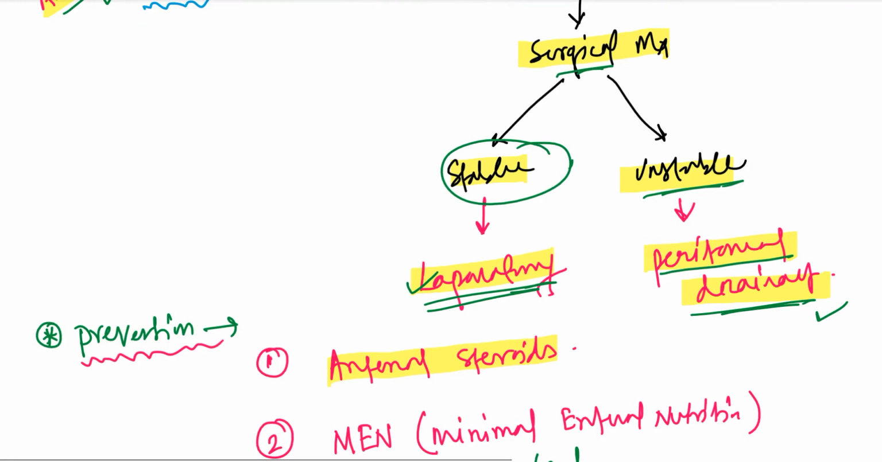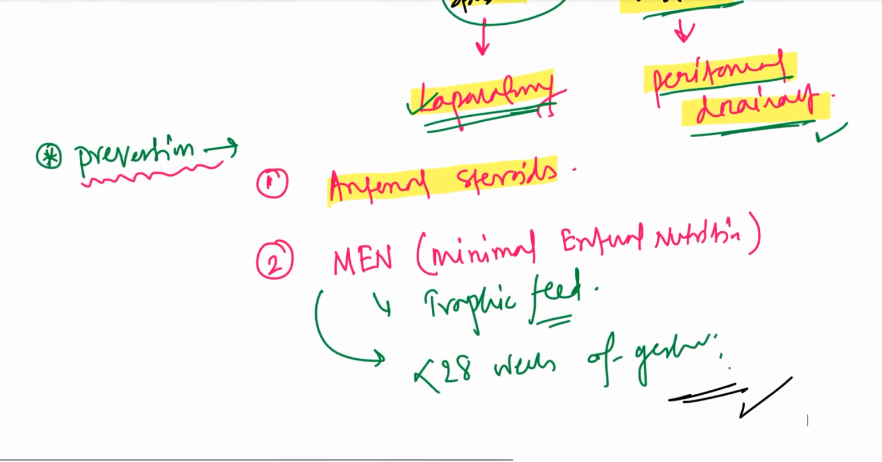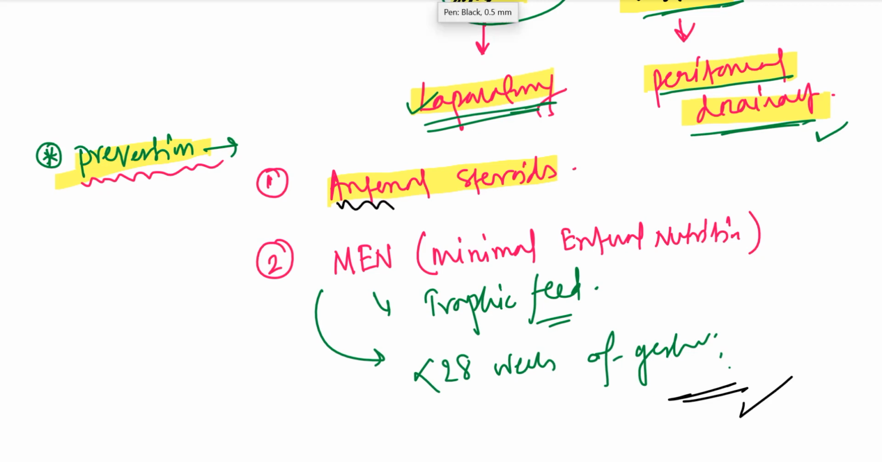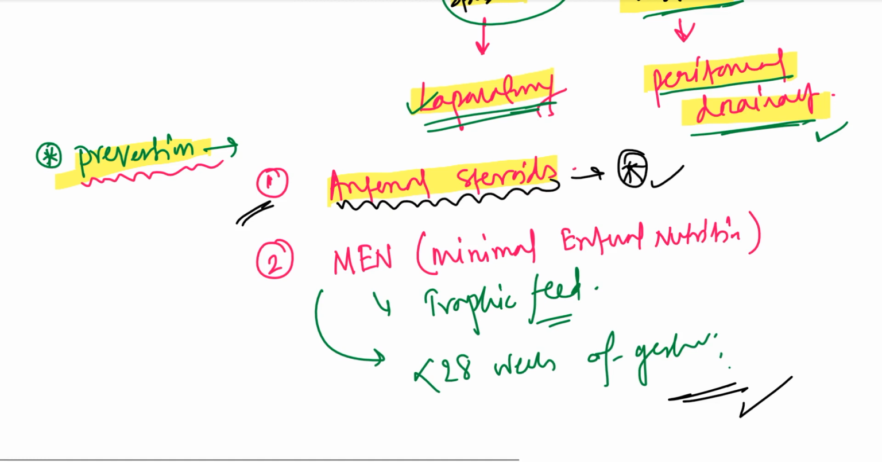Okay. Now, last but not the least, how to prevent necrotizing enterocolitis. The number 1 modality is antenatal steroids. Antenatal steroids enhance the maturity of the gut, and thus help in prevention of necrotizing enterocolitis. And MEN, minimal enteral nutrition, which is also called trophic feed, is practiced for babies who are born at less than 28 weeks of gestation, which also prevents against necrotizing enterocolitis.